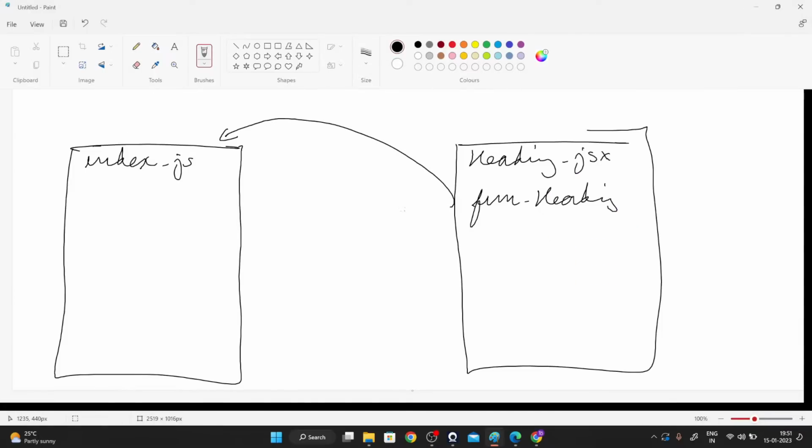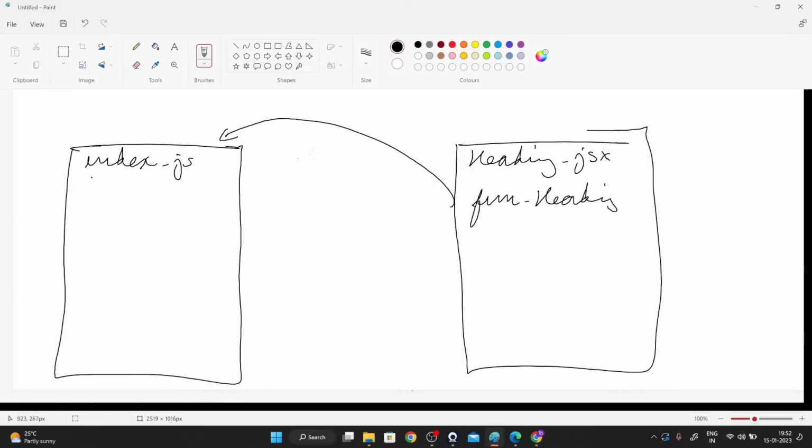So how to do that? To be able to do that, I need to import. I need to get this entire file right over here to be able to utilize it. These two files are not connected to each other. So what I can do is tell inside of index.js that I want to import the function heading from the heading file.